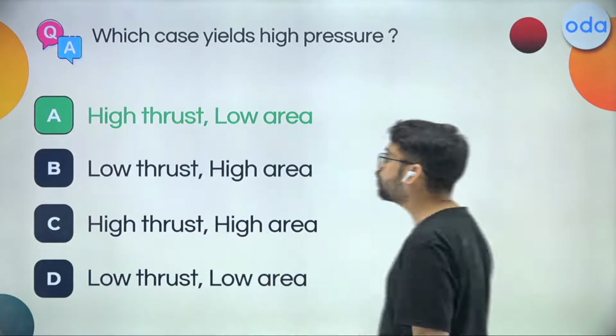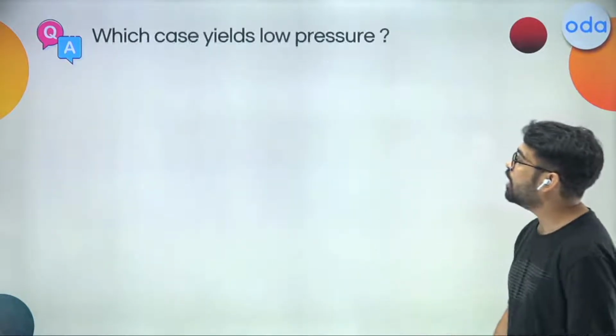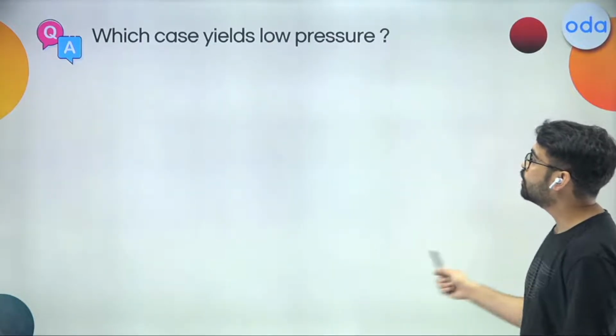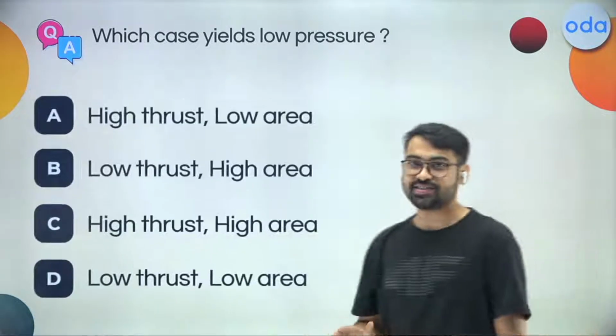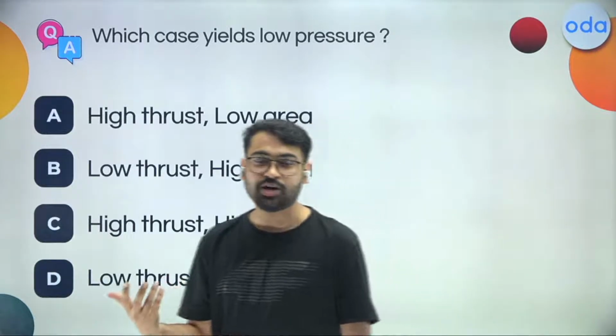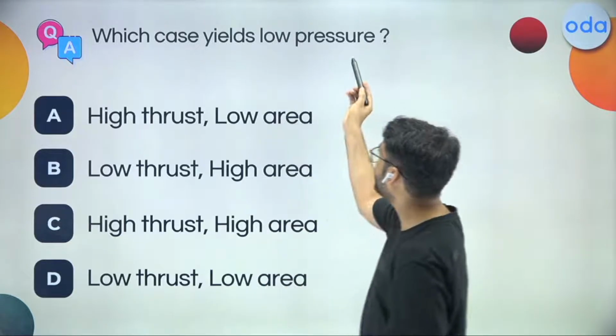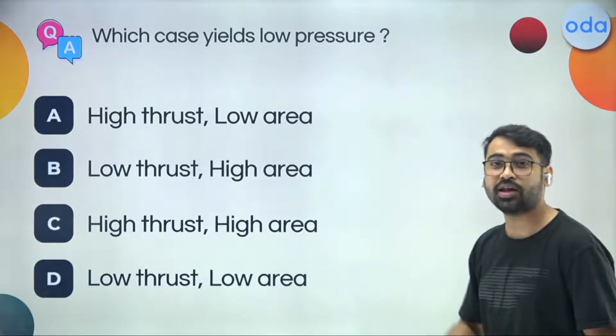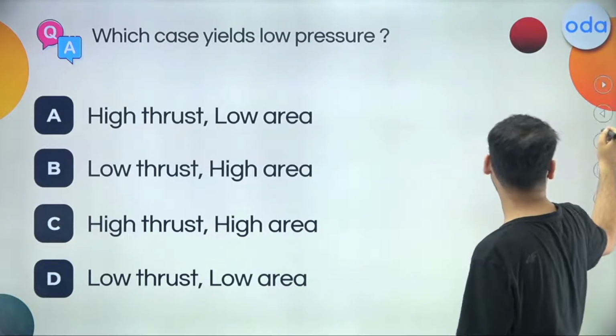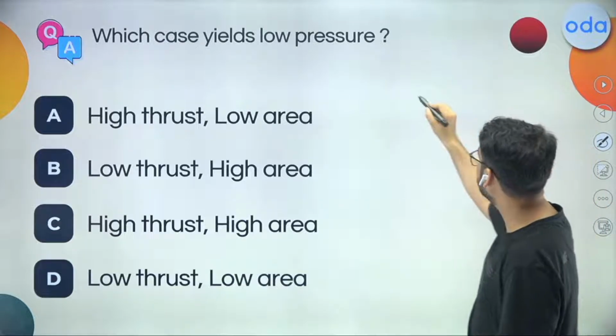I think there's a similar question that you can attempt now, and that is which case yields low pressure. The options are the same, but the answer will be different because we require some other thing over here. We require low pressure. So what will you do? You can use the same funda that I used.